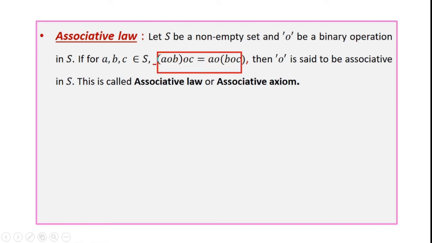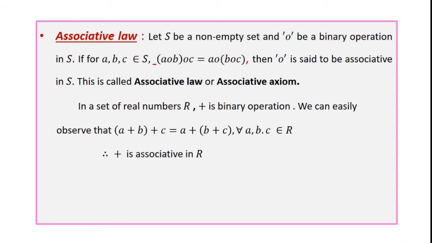Here, whenever circle satisfies this relation, then circle is said to be associative in S. In the set of real numbers, plus is binary operation.